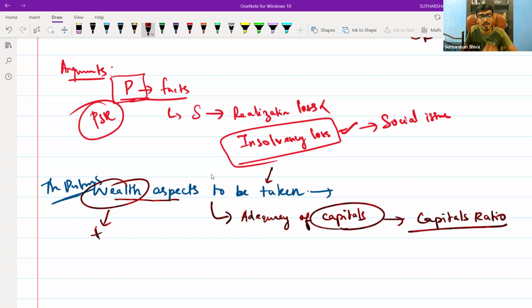I am an active partner taking care of huge business activities. Whatever loss is committed is not because of me. If it were because of the partnership business, I would have completely agreed to share it in the PSR, the profit sharing ratio. But it is not from the business activities; it is from the inefficiency in the personal activities of the partner. So this loss should be shared in the ratio of capital.